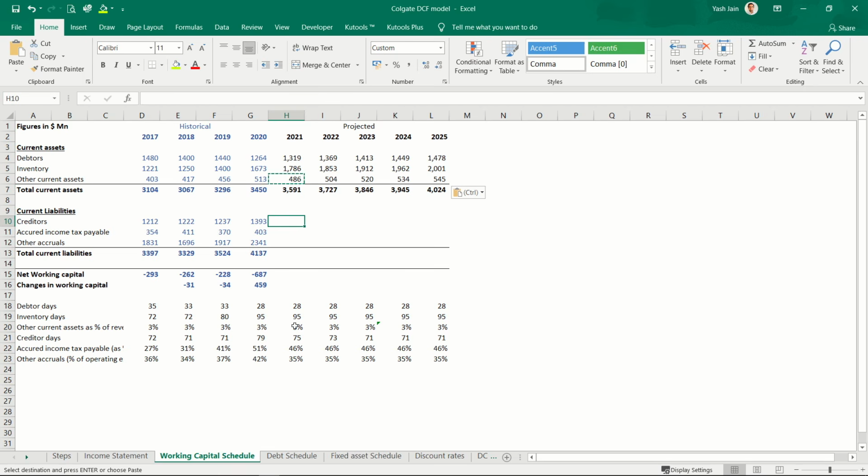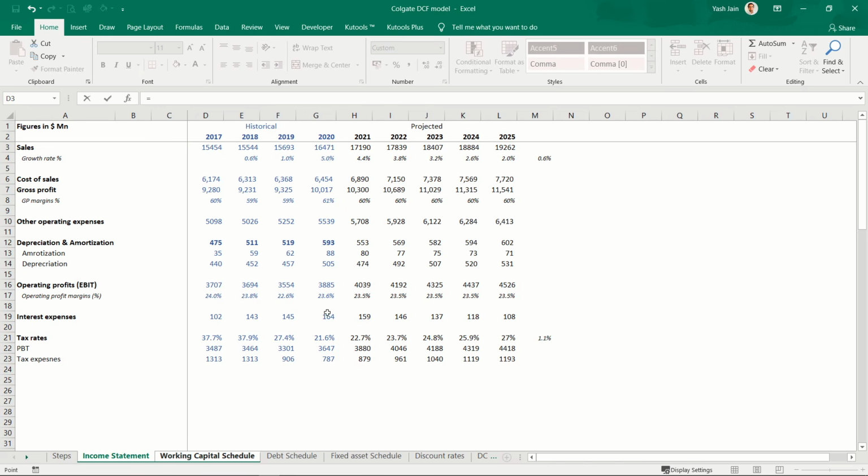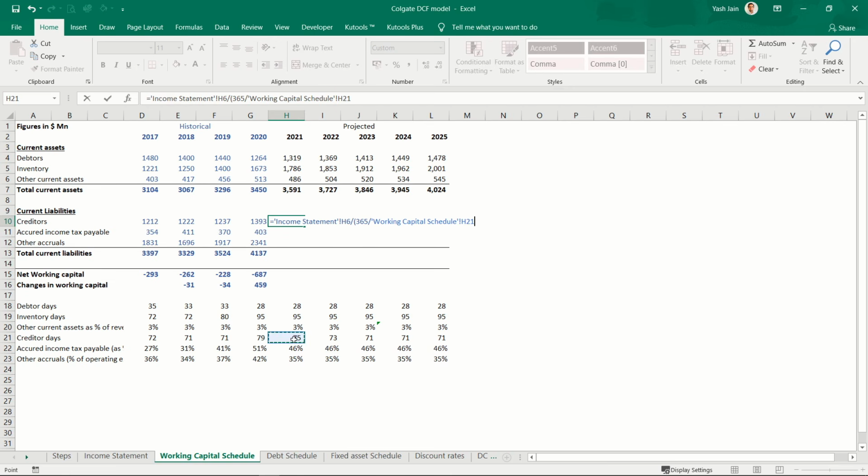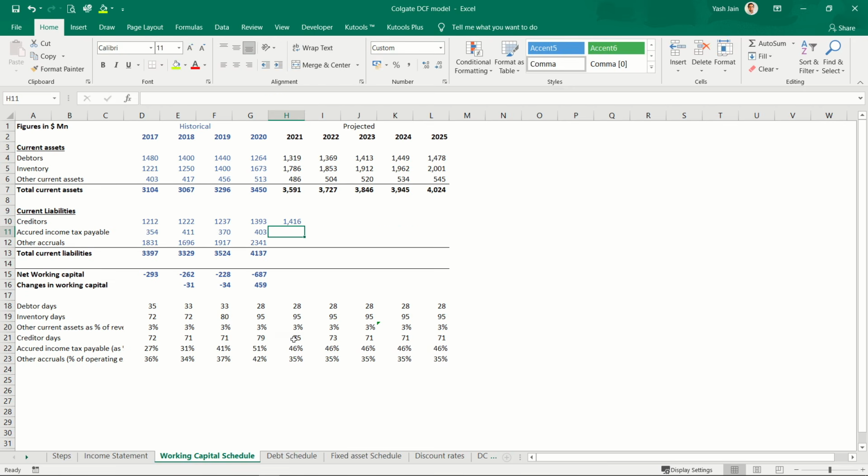Total current liabilities can also be calculated. Maybe pause the video and try to do it on your own. Assuming that you paused the video and have calculated these figures, let's cross verify. So creditors would be cost of sales divided by creditors turnover ratio, so it is 365 divided by creditor days, enter, copy, paste.